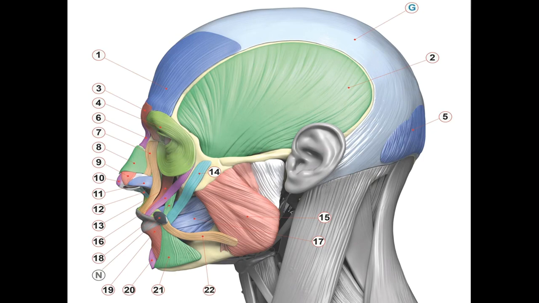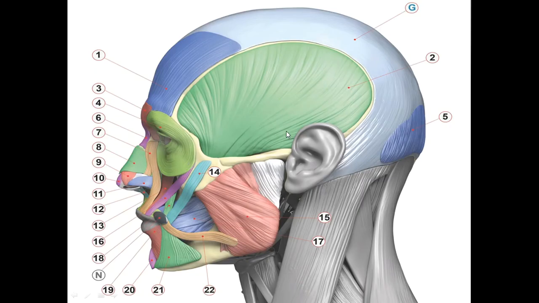What about the muscles of mastication? The muscles of mastication are four muscles. The first one is the temporalis muscle. The second one is the masseter muscle. The third one is the lateral pterygoid, and the fourth one is the medial pterygoid. They are responsible for mastication. Which nerve supplies these muscles? The mandibular branch of the trigeminal nerve.